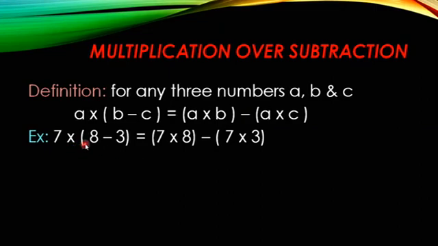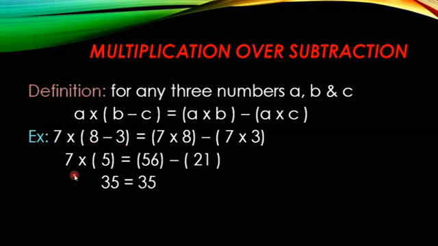7 into 8 minus 3. So A as 7, B as 8 and C as 3. 7 into 8 minus 3. So 8 minus 3 gives us 5. So 7 5s are 35. Same thing we will see on the right hand side. A into B minus A into C, where A is 7 and B is 8, minus A as 7 and C as 3.